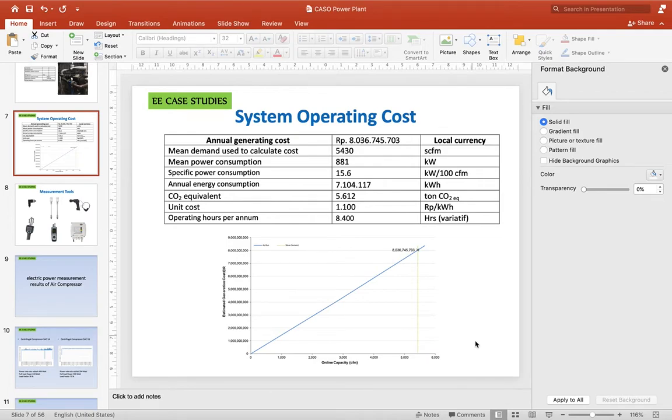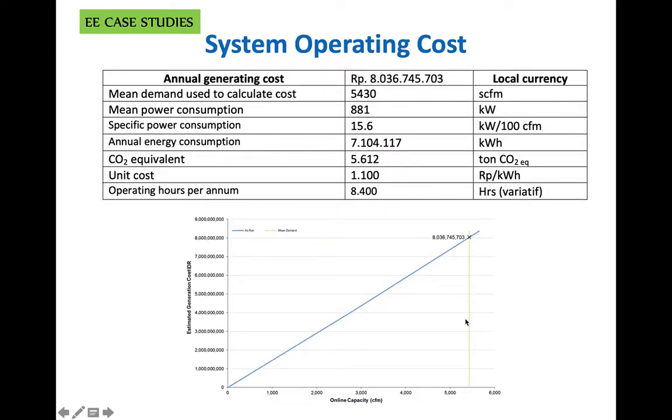I will discuss it in more detail, maybe. As we can see in this table, I have told you about the specific power consumption in the previous presentation.